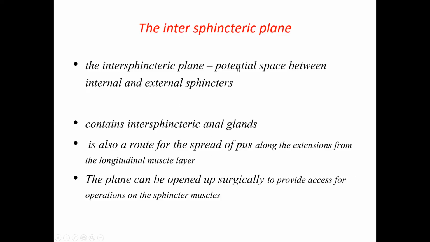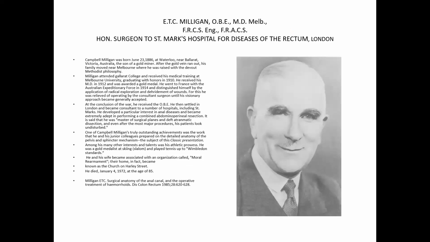Intersphincteric space is the space between the two sphincters, which harbors the anal glands. A number of anal glands will be there. The duct of the anal gland will pierce the muscle and the mucosa, and discharge the mucus into the anal canal for lubrication purposes. Milligan and Morgan, the famous anorectal surgeons.